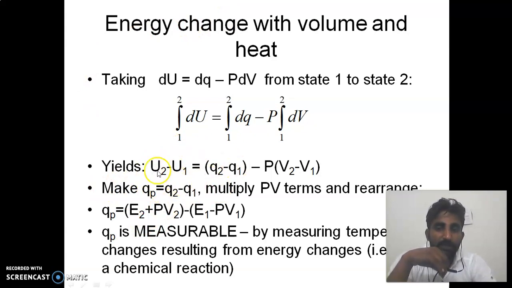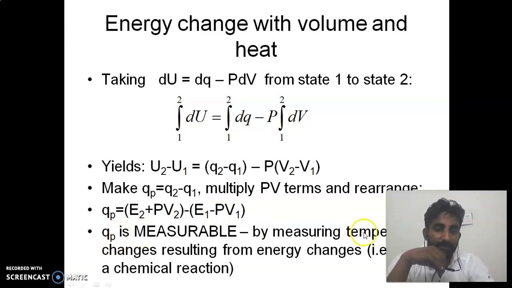At constant pressure, we can say Q2 minus Q1 will be equal to QP, and it will become U2 plus PV2 minus U1 minus PV1.